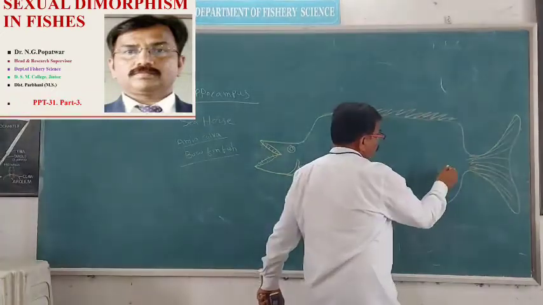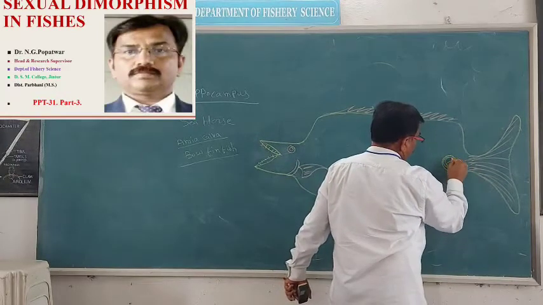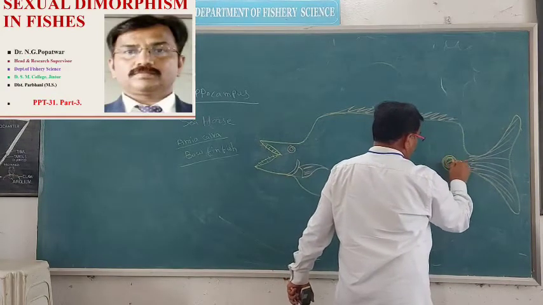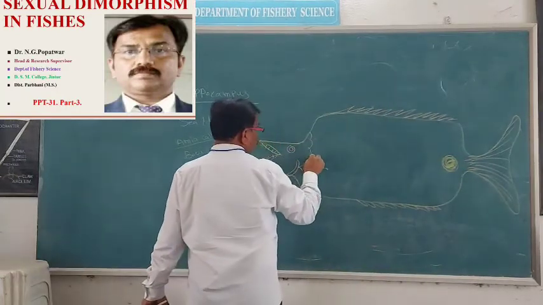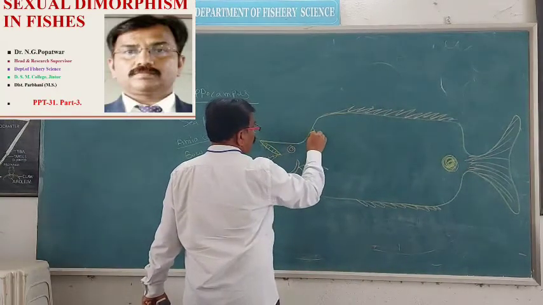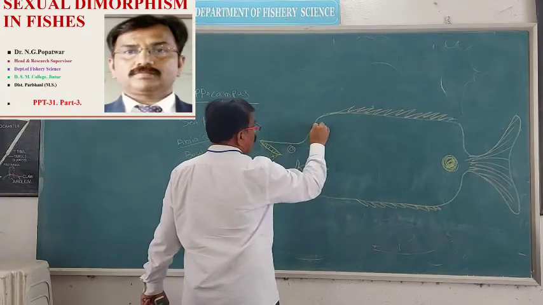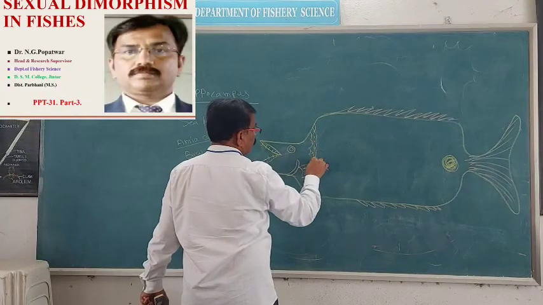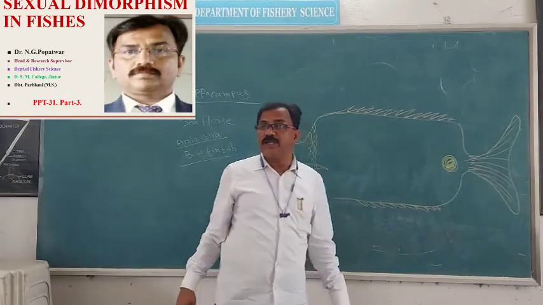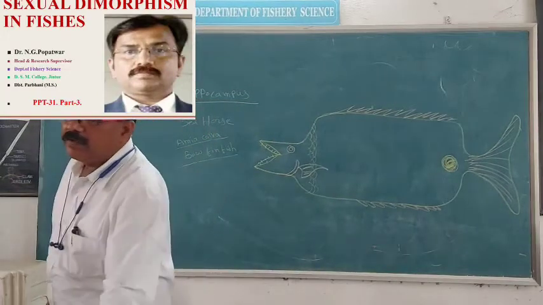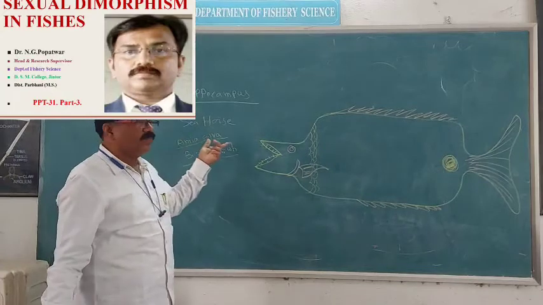That is the black spot that is present. Such a black spot is to be absent in female bowfin fish or Amia calva.